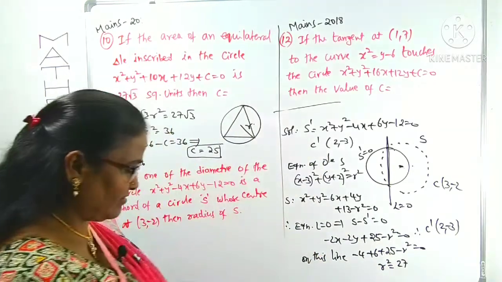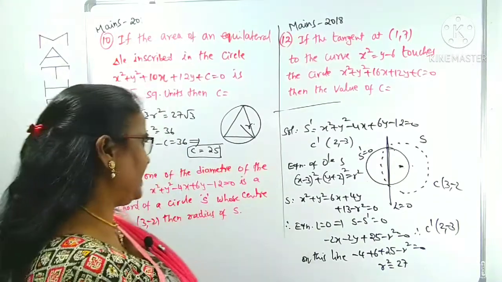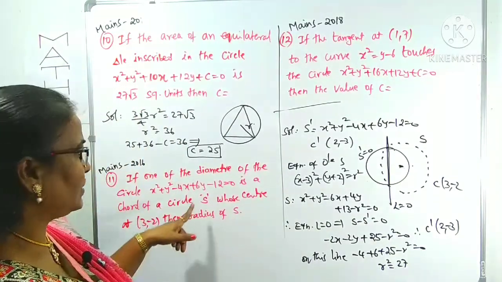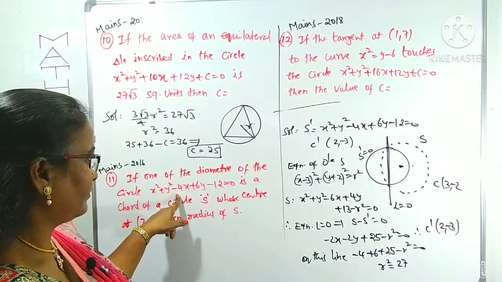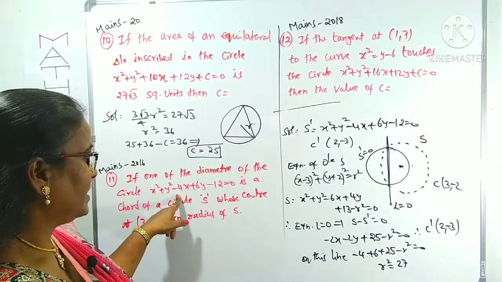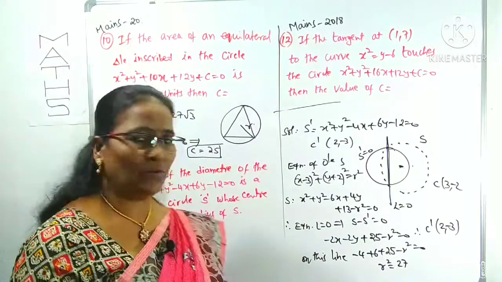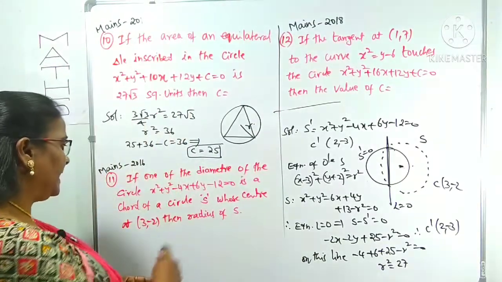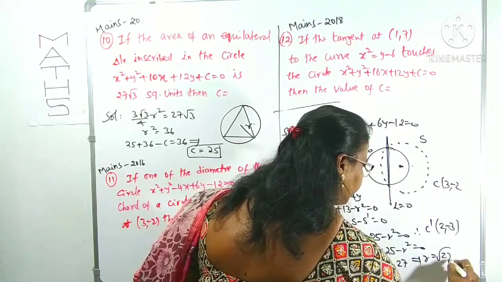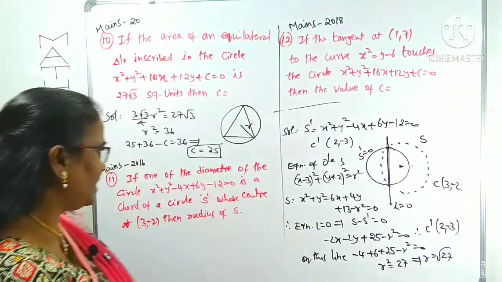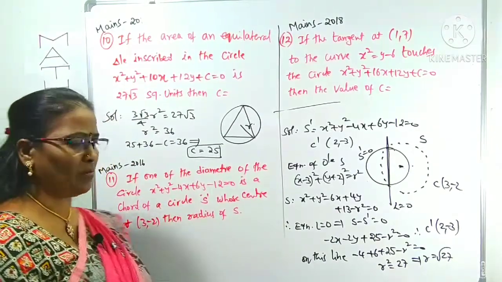R square is 27 means r equals 3 root 3. Like that we can find out. Whatever the process may be, you have to know it. So what is being asked? The radius. R is asked. R equals root over 27. According to the given equation and center 3 comma minus 2, this is correct.